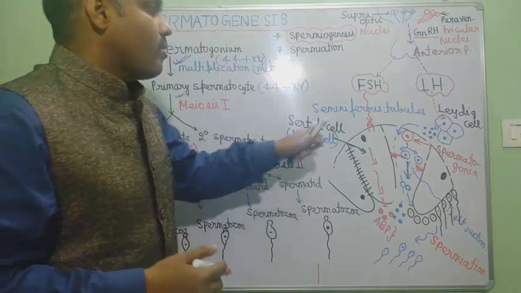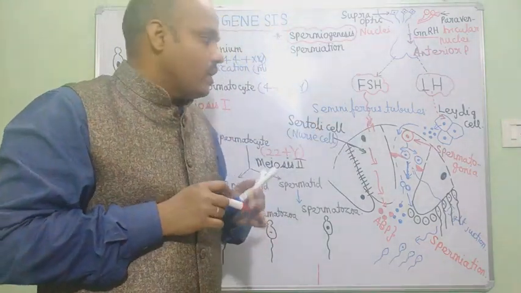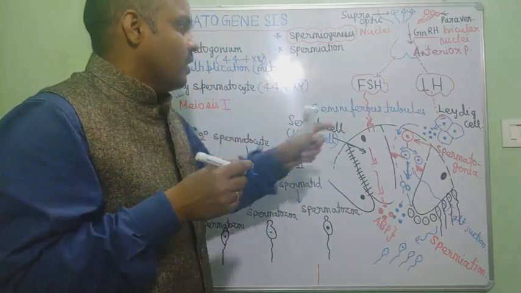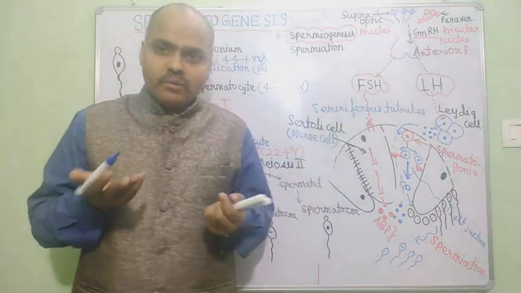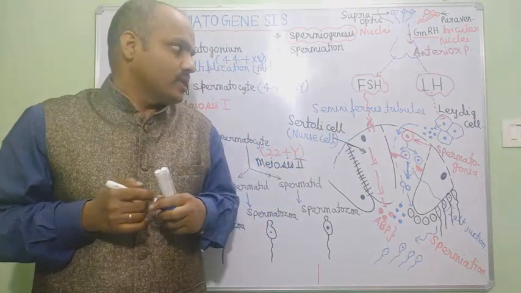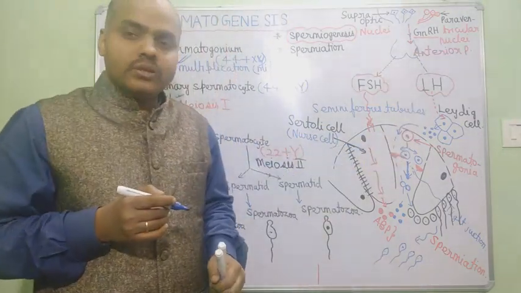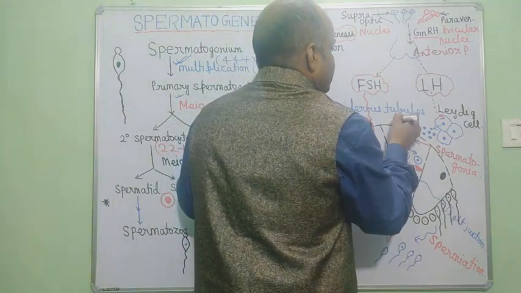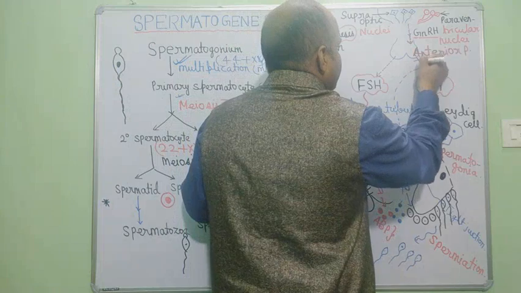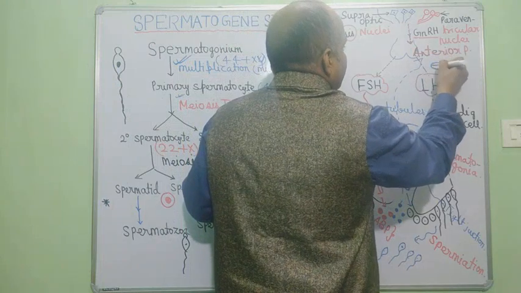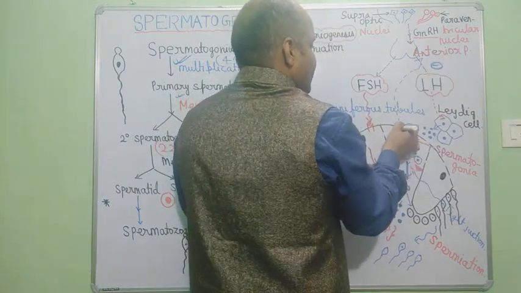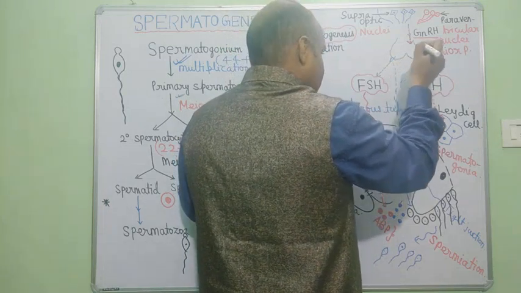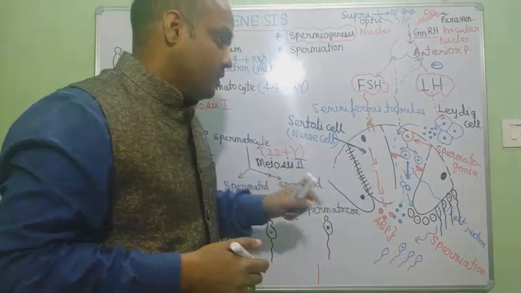Okay, let's talk more about hormonal regulation here. For anything, too much is not good. So even too much testosterone is not good. A high level of testosterone will send a negative feedback signal to the pituitary gland, and then the luteinizing hormone level will decrease.